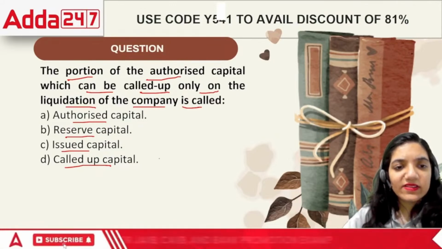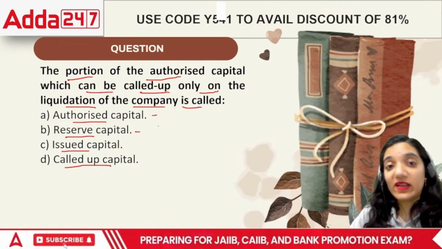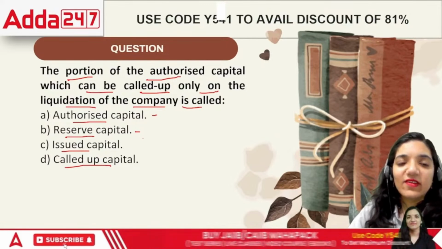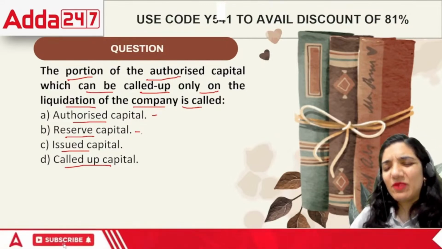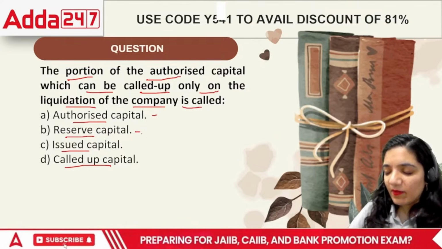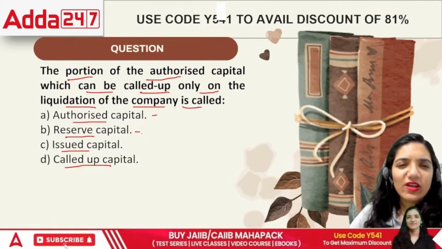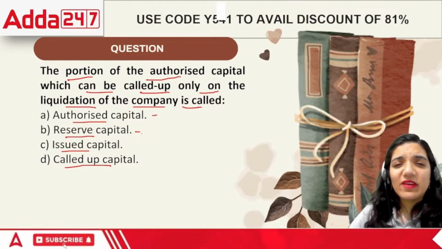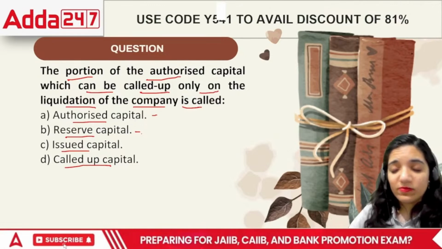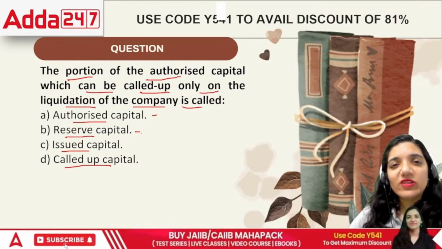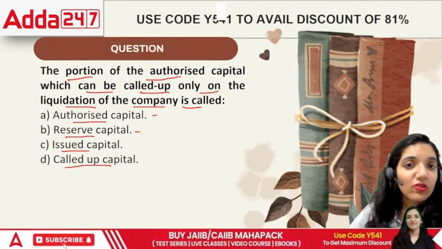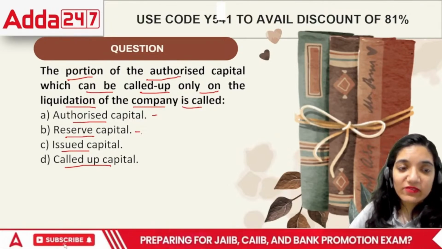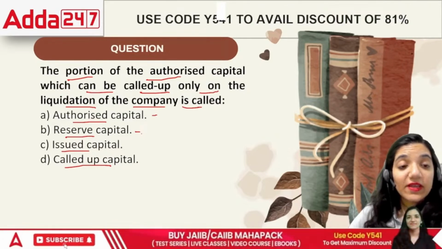The answer is reserve capital. Authorized is the maximum capital that we can raise. Second, reserve capital is like a reserve. There was a time when people used to buy scooters, when Chetak and Bajaj were there. At that point, whenever less petrol was left in those scooters, people used to say the vehicle has gone on reserve. That means the last portion of the petrol is left. After this, the petrol would be exhausted, right? So that is called reserve.